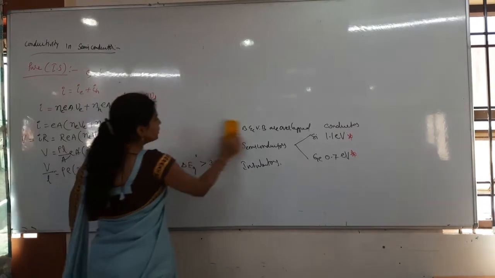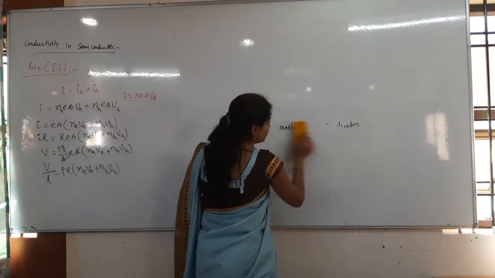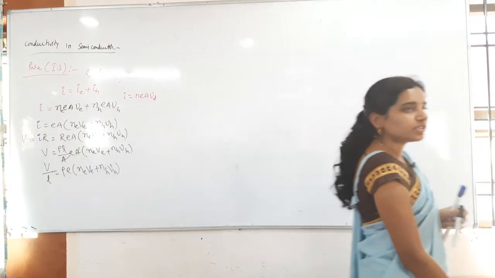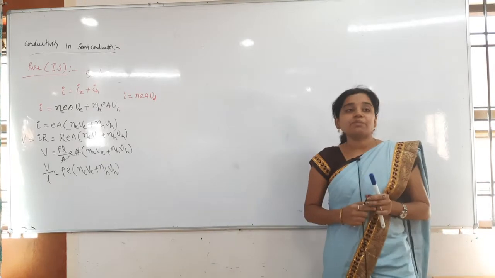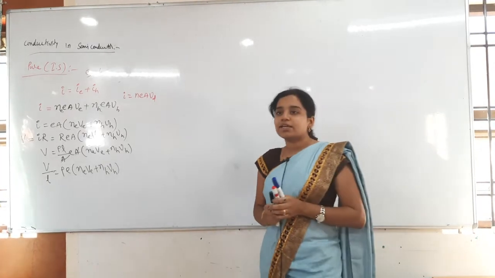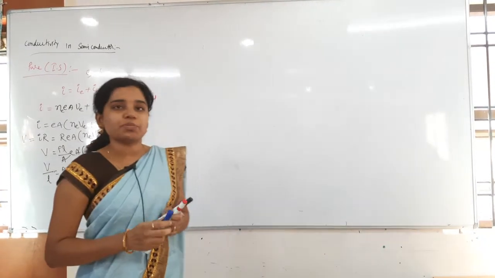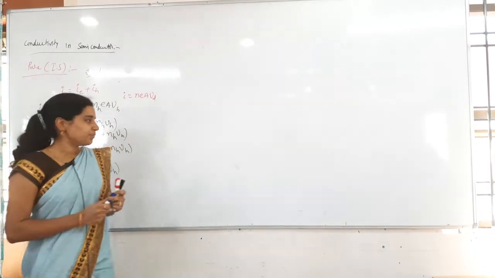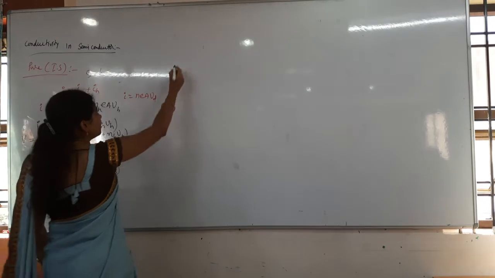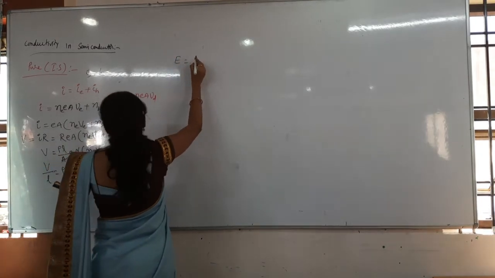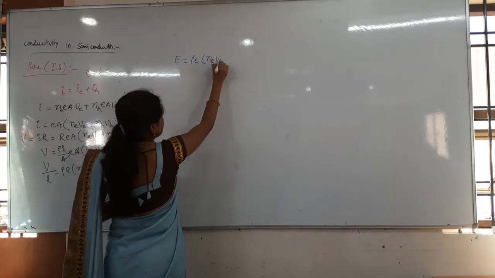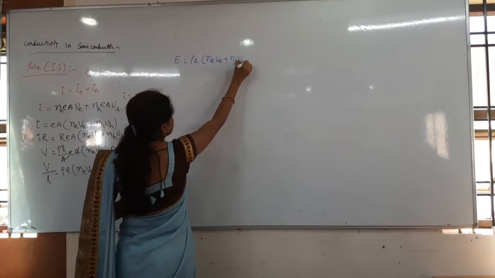Now I want to get the entire answer in terms of mobility. What can I do? What is the mobility formula? Do you remember that? Mu equals Vd by E, drift velocity by electric field. That is the mobility mu. Do you remember that? Mu equals Vd by E. Now here I got the V by L, which is nothing but simply E, that is rho E, NeVe plus NhVh.